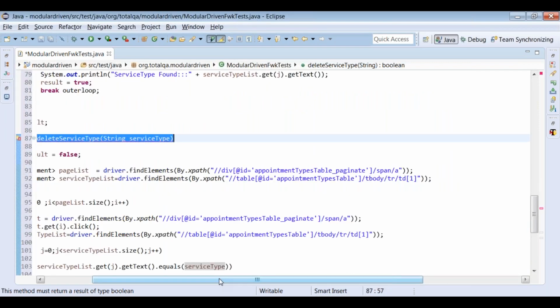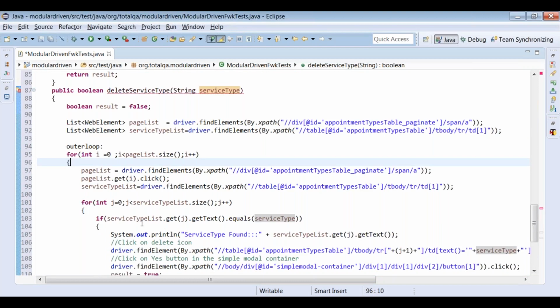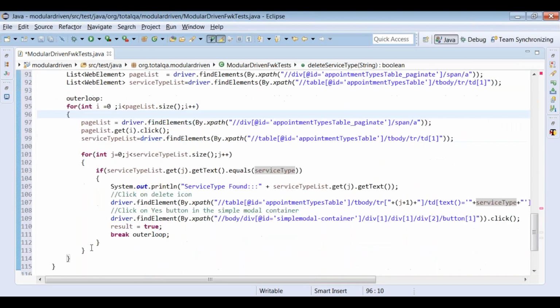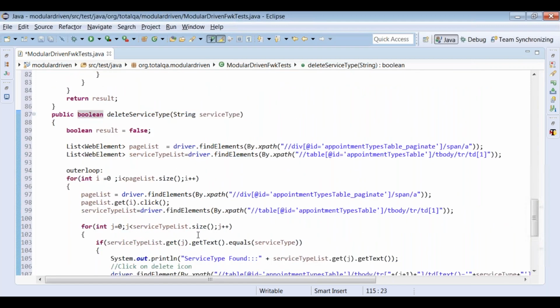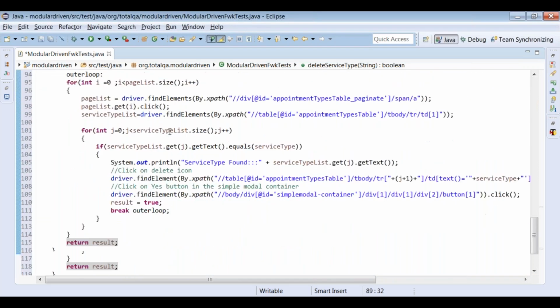Then finally, once we do that, we will return the result. So let's return the result. This for loop is completed, just say return result. That's it. So the delete service type method will identify the particular service type and the row index, and in that row index, it will click on the icon, then delete the particular service type from the table.